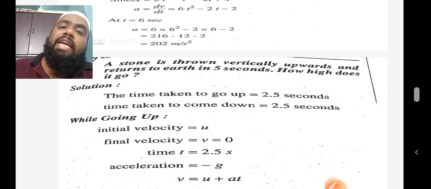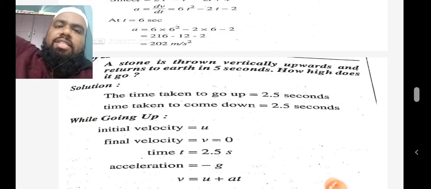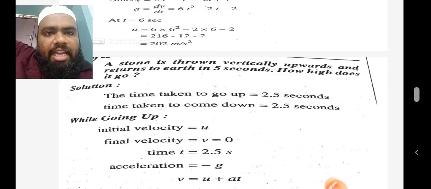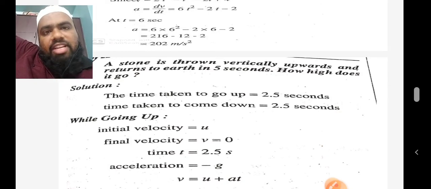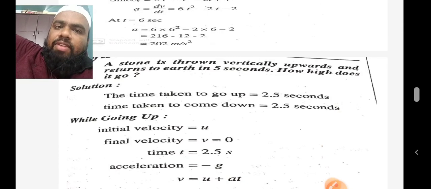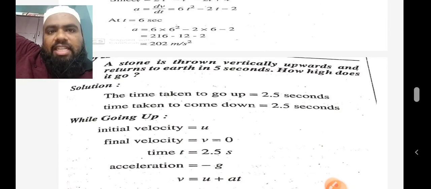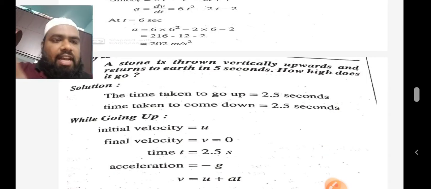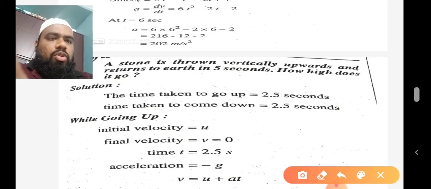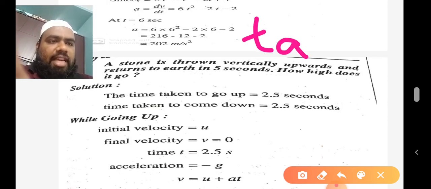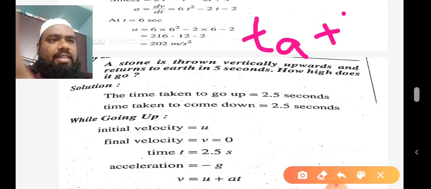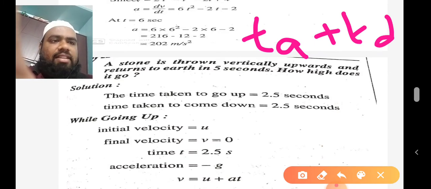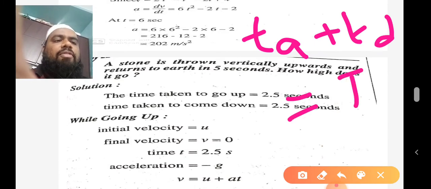The time taken to reach maximum height is the time of ascent. The time taken to reach the ground is the time of descent. As we discussed, time of ascent is equal to time of descent, and time of ascent plus time of descent is the total time of flight.